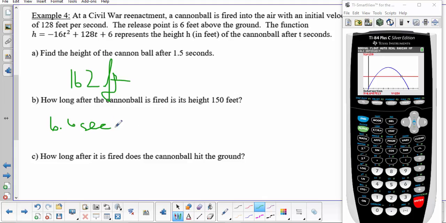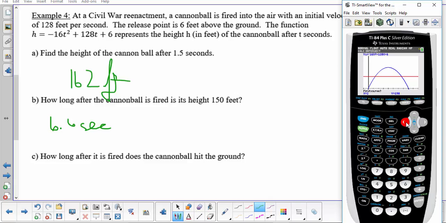Okay. Now, the second one, it's going to take a little bit more work. So we're going to have to do second trace, intersect again, but this time we have to move the cursor over to the other intersection. Otherwise, the calculator is just going to keep finding us the same intersection over and over and over.